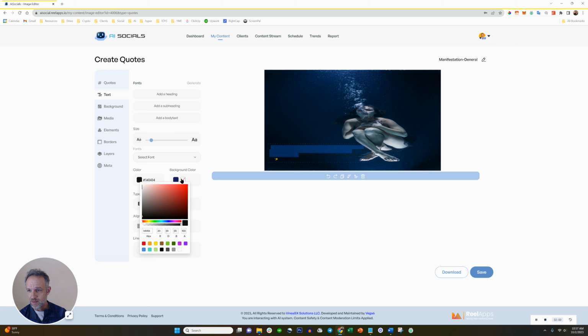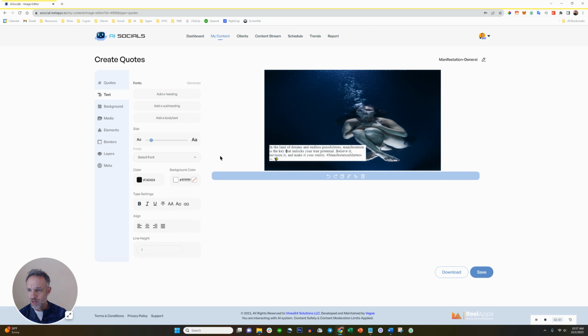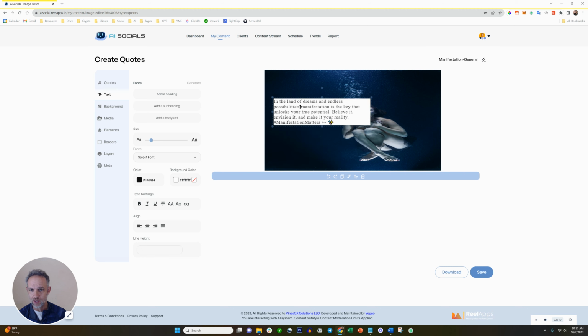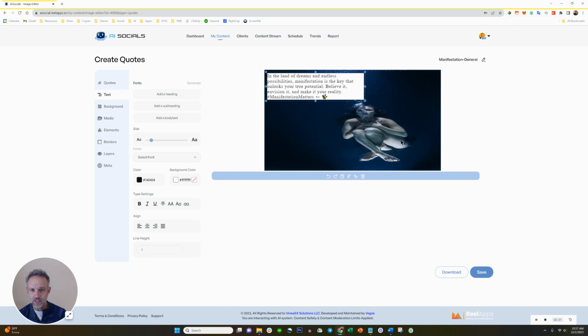So let's just say I want this black, and then I want the background white, which is right here. And then you have to change the size because it's always super small for some reason. And then once you change the size, there's no way. See how I'm trying to drag this out? See how it only happens once every 10 times. You can actually drag it around. And now I've got to deal with this thing because I don't know what this is. A naked girl drowning. I don't know what it is.